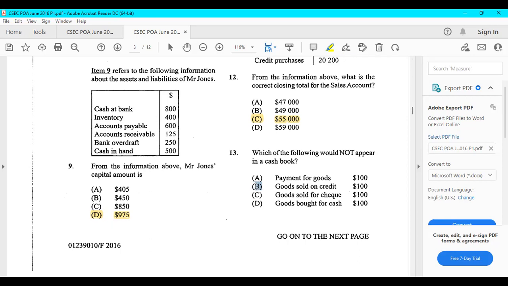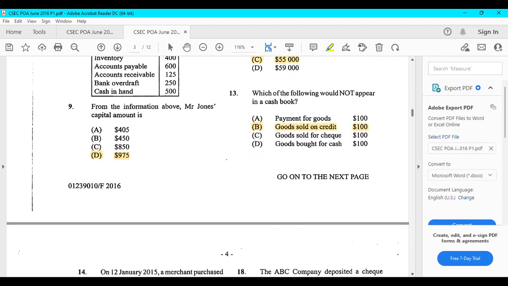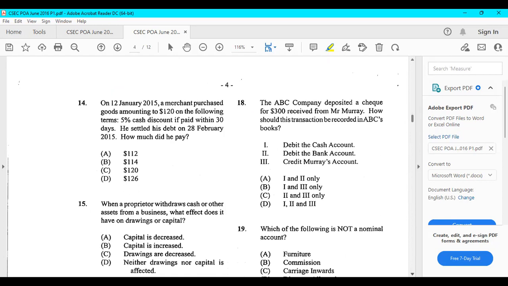But when you have goods sold on credit, no, that does not affect any of our money. That's not affecting the money in any way because when you sell things on credit, remember, it's a promise to pay at a later date. We don't collect money when we sell goods on credit. We are going to collect it at a later date. That's the promise that we got. Same thing as saying selling goods on account.